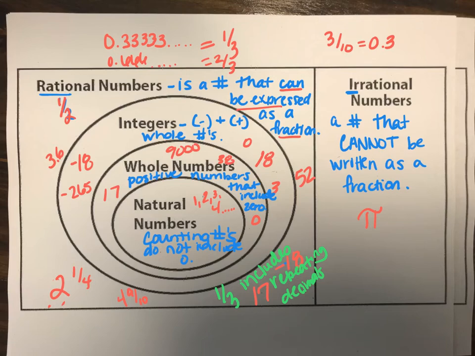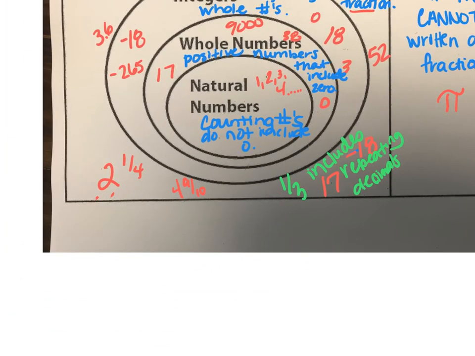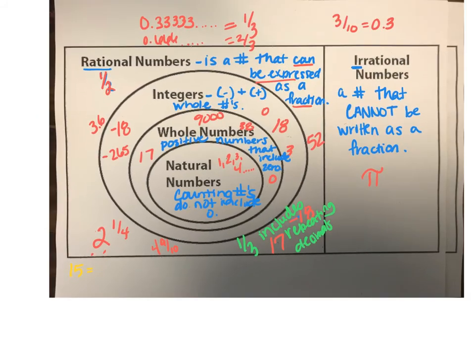Let's throw an example up here. 15. Is 15 rational or irrational? Rational. Yes, it's rational. Okay, so write it at the bottom of your paper: 15, rational.